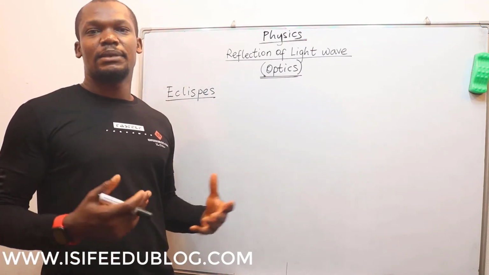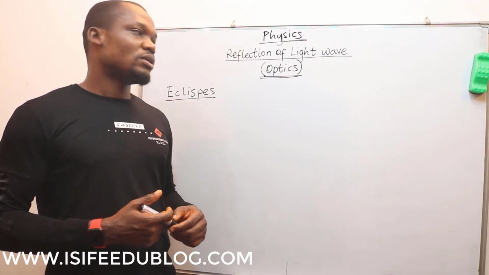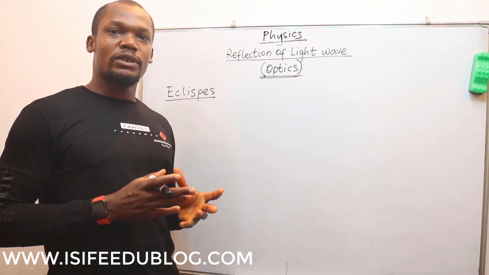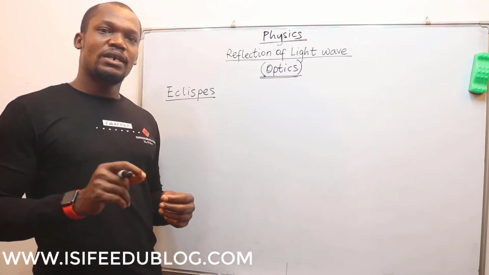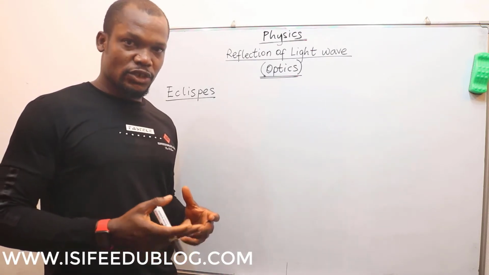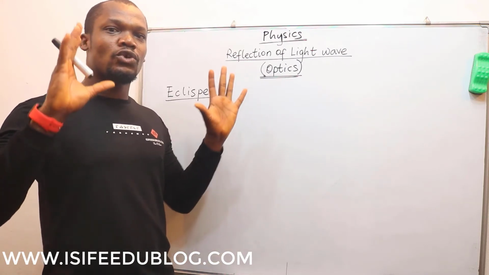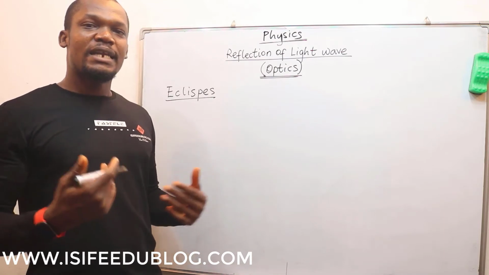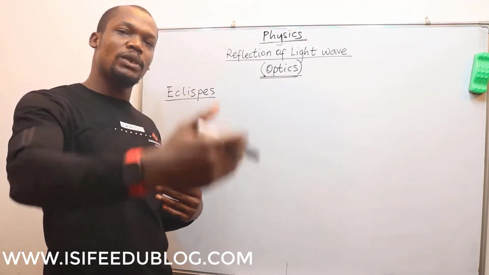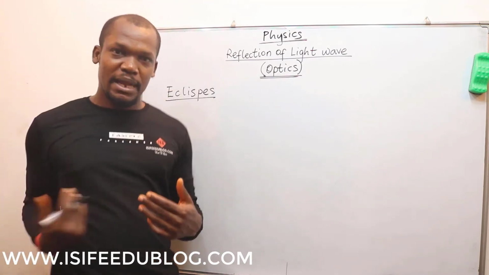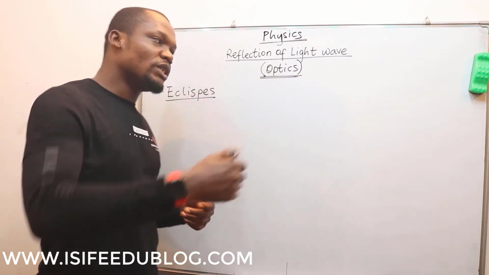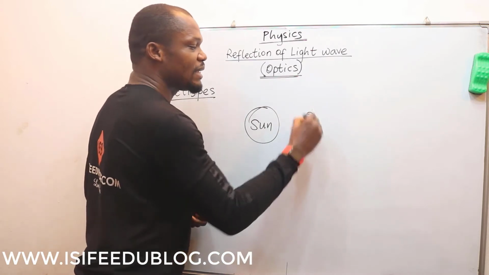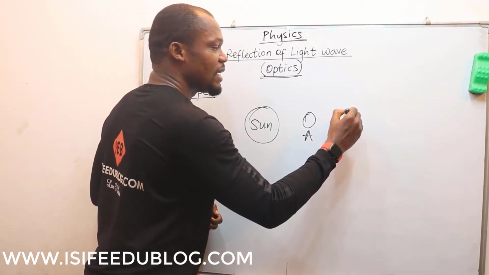We say that eclipse occurs. Now, we remember that for all the astronomical bodies, the sun is a luminous object. So the sun produces light that shines on all other planets. Now, when this happens, and a planet happens to be in between the sun and another planet, like this is the sun, and we have planet A, and we have planet B.